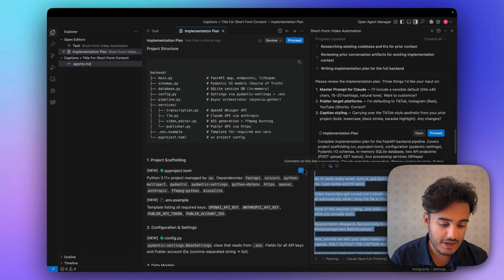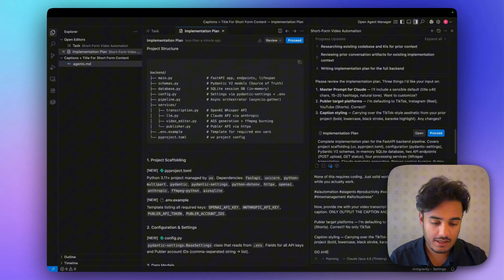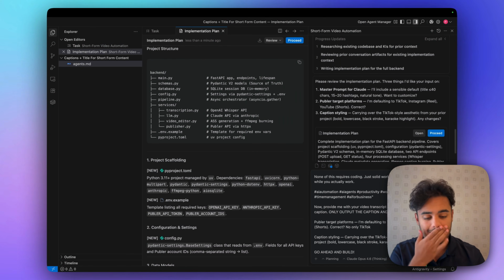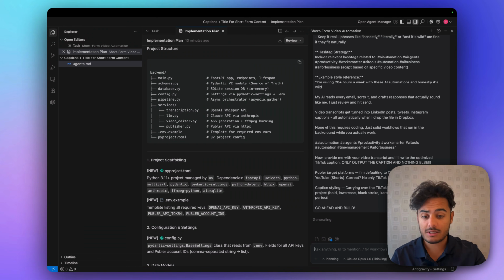So I said that's all great, and now it's going to go ahead and build. Awesome. So now it's going to go ahead and build this whole project for us in the backend.